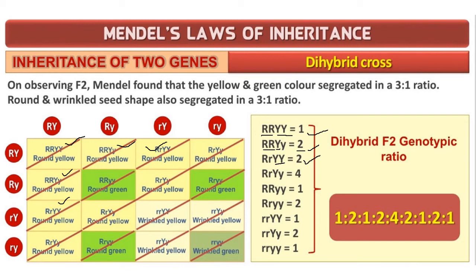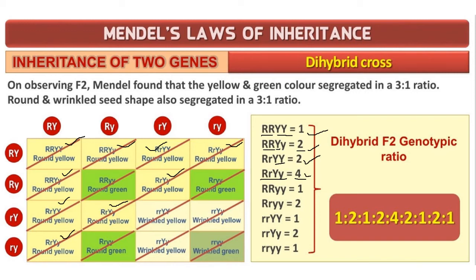Okay. Then all are 1 1. Capital R, small r, capital Y, small y, which exist in 4. So which are the 4? 1 here. So this is the one. Here 1. 1, 2, 3, and 4.